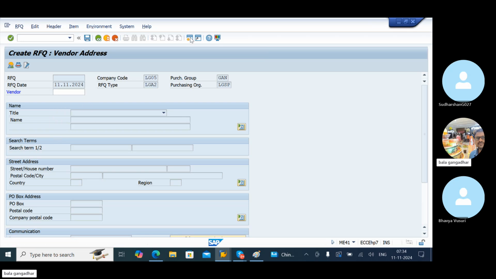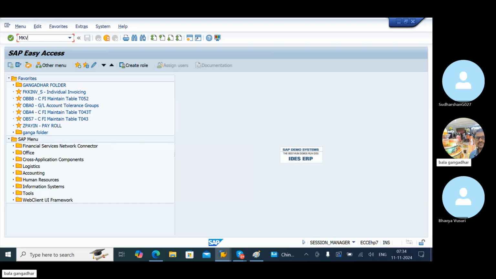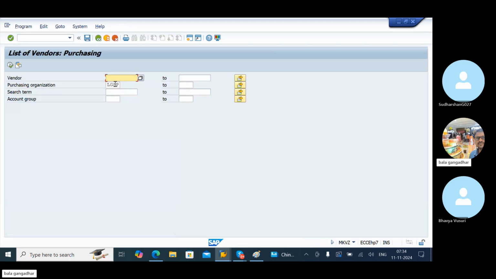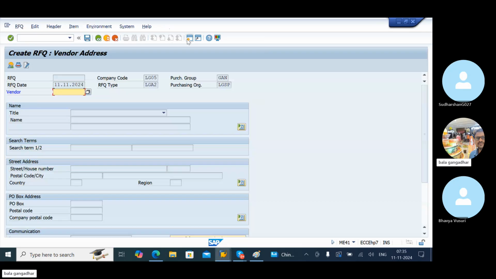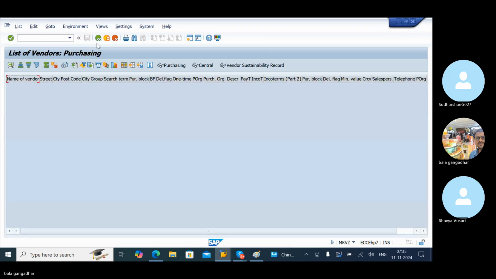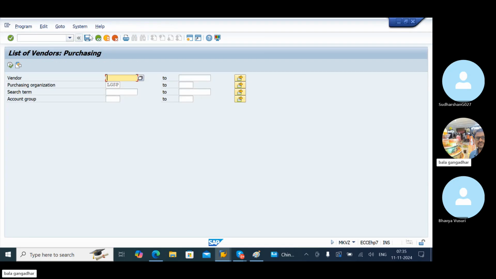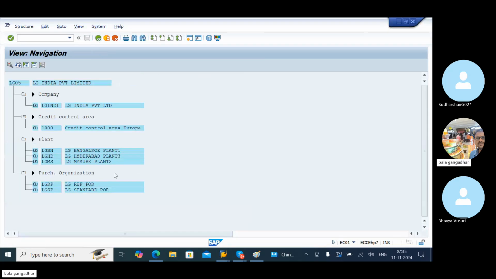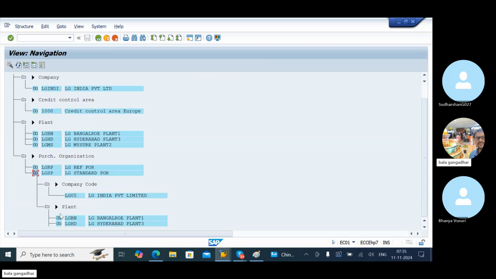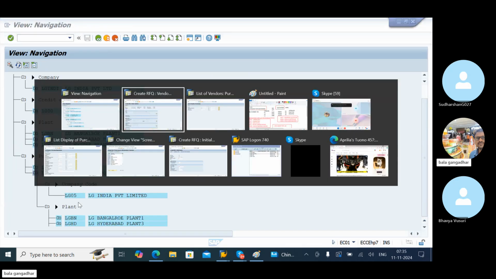Okay, let me check MKVZ. I'll run LGSP. These purchase orders are related to vendors. I created LGST only, that's why it is giving error. We created purchasing organization LGSP, but we maintained another vendor.